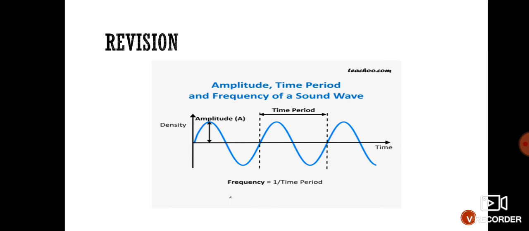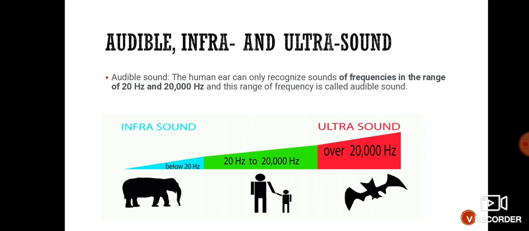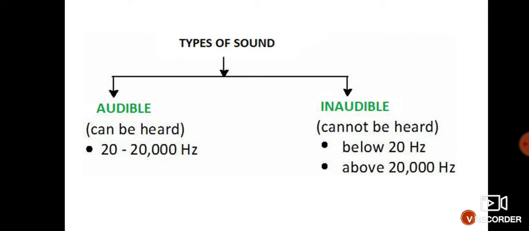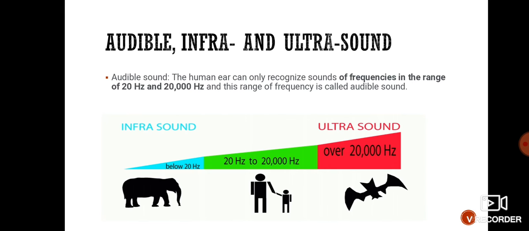Okay, so after this let us study. In the previous slide we have seen sounds are of two types, audible and inaudible, and in inaudible again there are two types. If the sound is below 20 hertz and if the sound is above 20,000 hertz. So there are some names given to these inaudible sounds. So the names are infrasound and ultrasound.